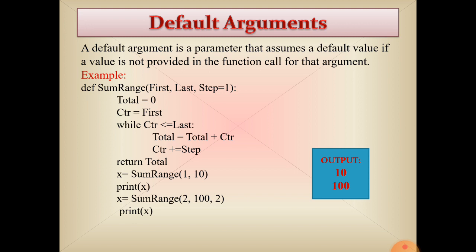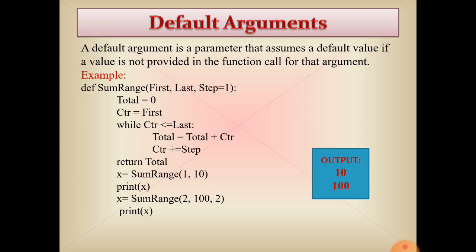Now we have called the function sum range. x is equal to sum range 1 comma 10. So here 1 and 10 are the arguments. 1 is copied into first, 10 is copied into last, and we have not assigned a third value for step. So in this line, by default, step will accept 1. So 1 to 10 is to be calculated. The output will be 10, and print x, 10 is printed.